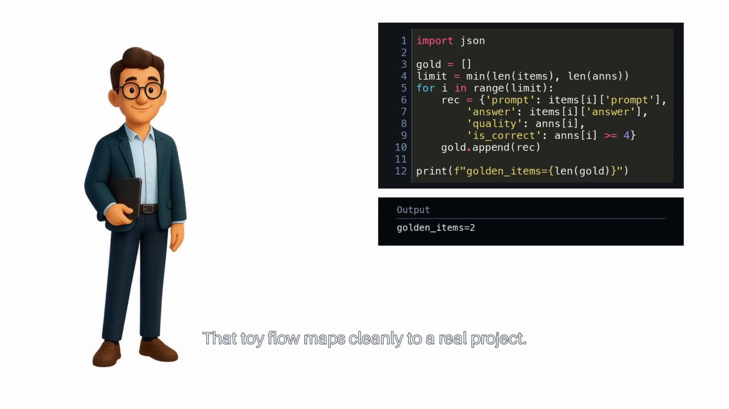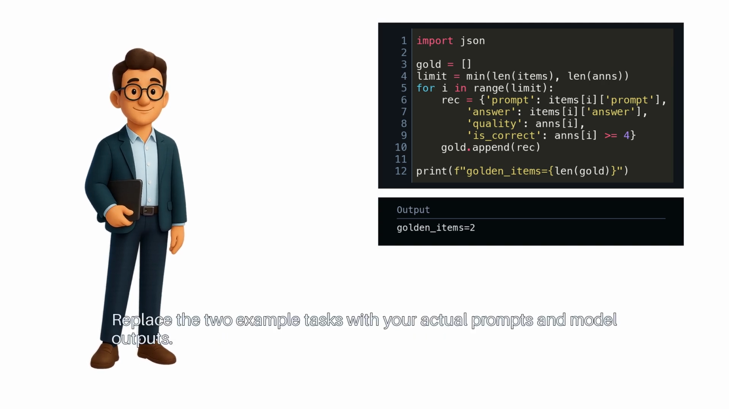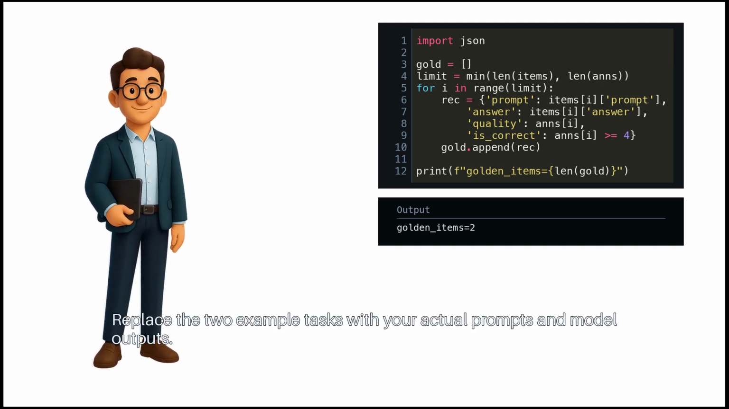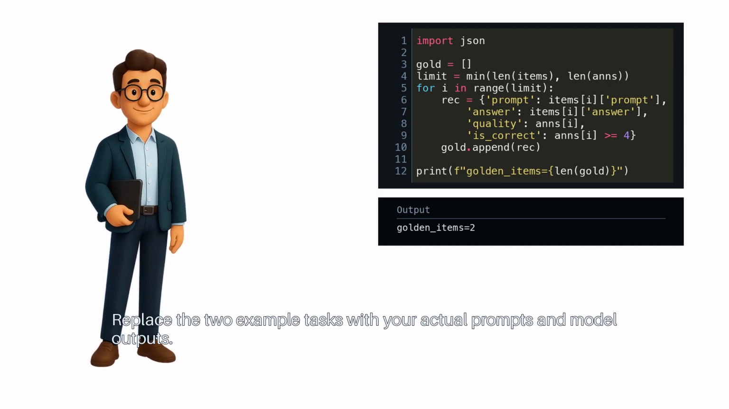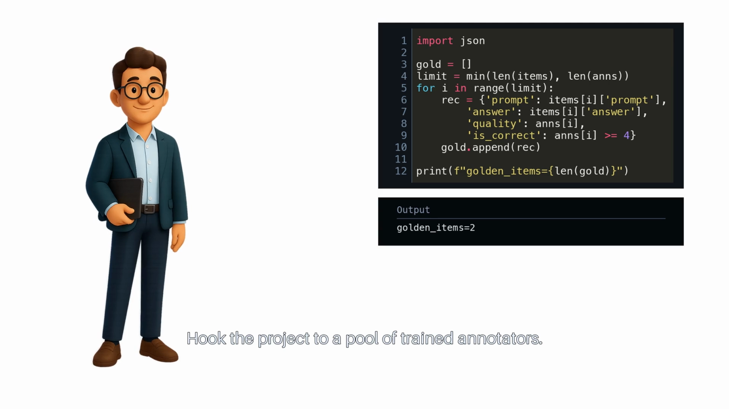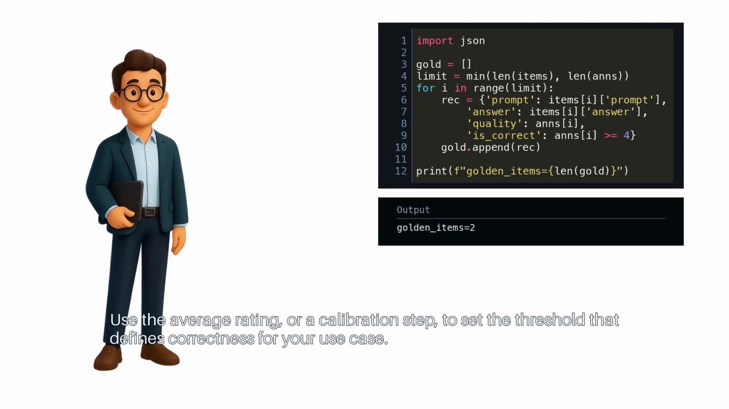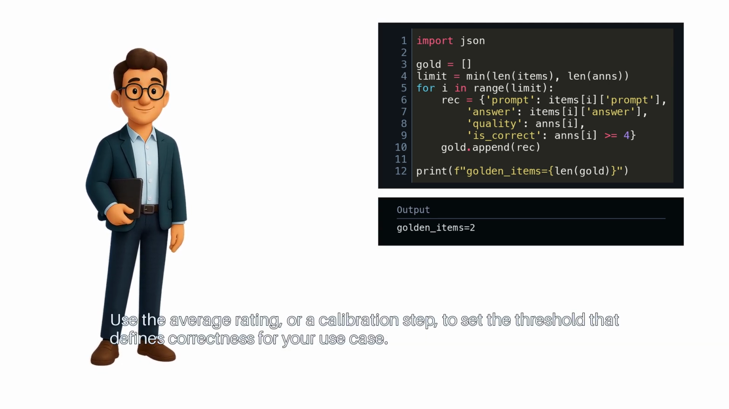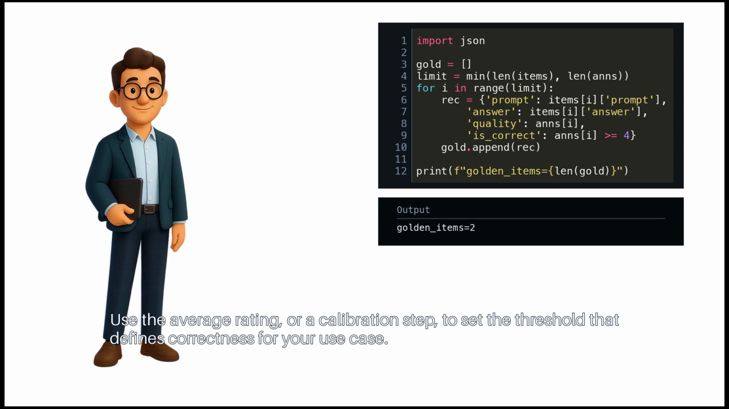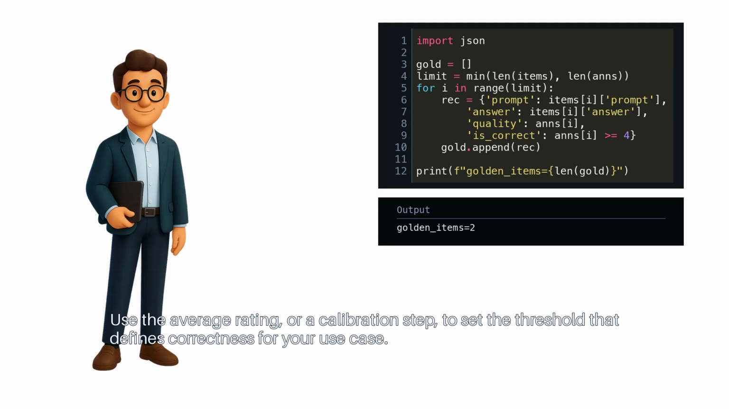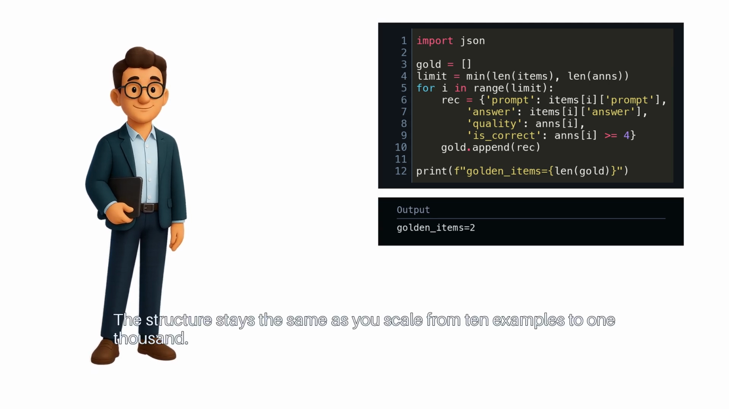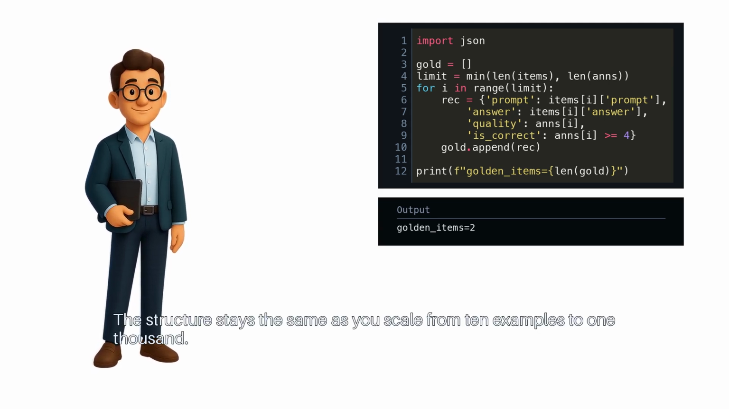That toy flow maps cleanly to a real project. Replace the 2 example tasks with your actual prompts and model outputs. Hook the project to a pool of trained annotators. Use the average rating or a calibration step to set the threshold that defines correctness for your use case. The structure stays the same as you scale from 10 examples to 1,000.